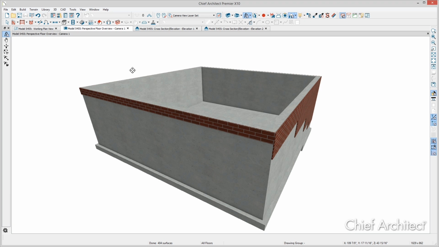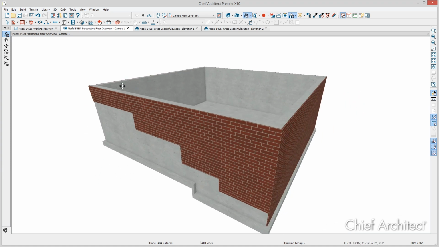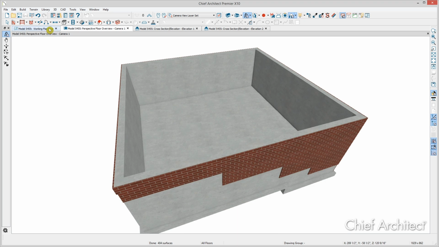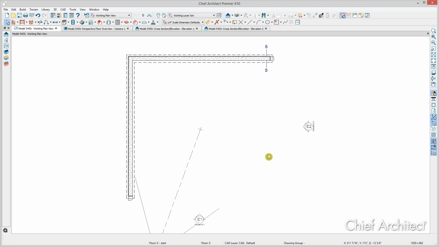Let's take a quick look at how we might want to restore this. Suppose we decided that in another plan that we're developing we could use the same building, but we don't have a daylight basement condition. We don't want to undo this step by step. So there are several simple ways to do this, and I'll just give an example of one. Let's go back to our floor plan. And we see from the step indicators that it's these two walls that we would like to restore to the condition to match these. I'll just press the space bar and select this, delete it, select this, delete it.